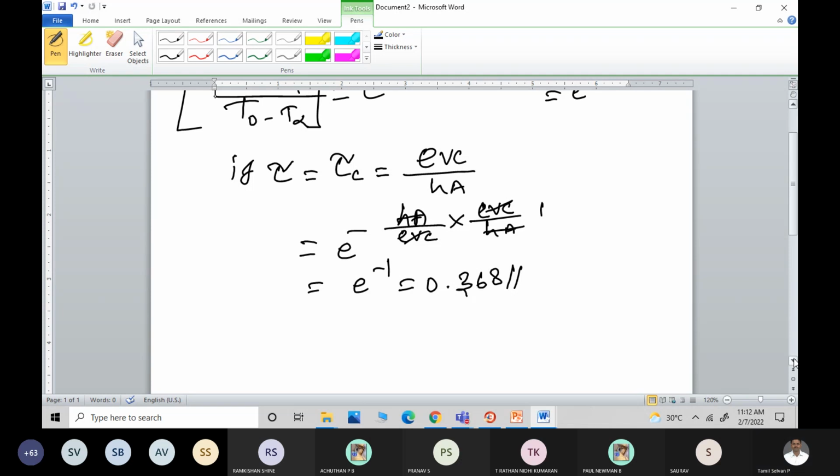Anyone? No one knows? See, actually, the response time or response of a thermocouple is nothing but the time needed or the time required for the thermocouple to attain the source temperature.